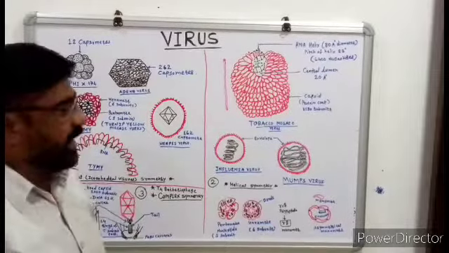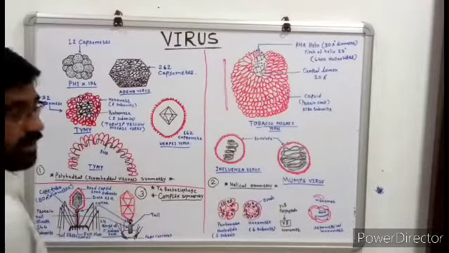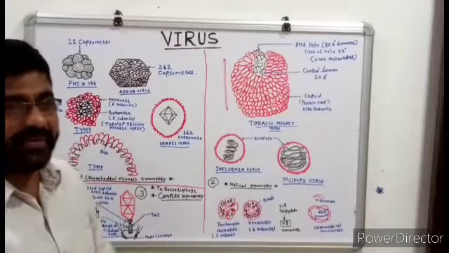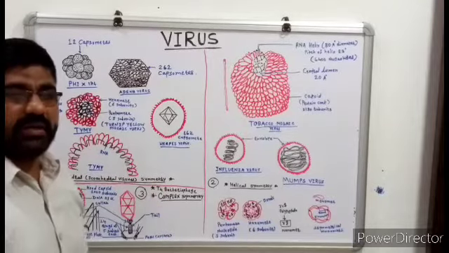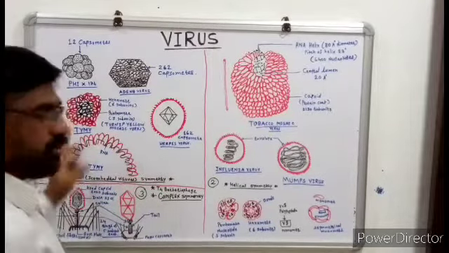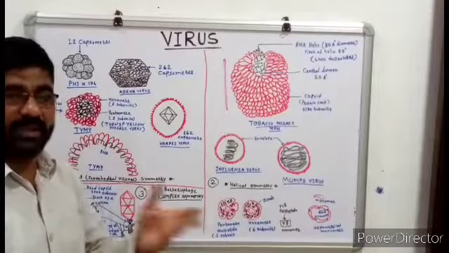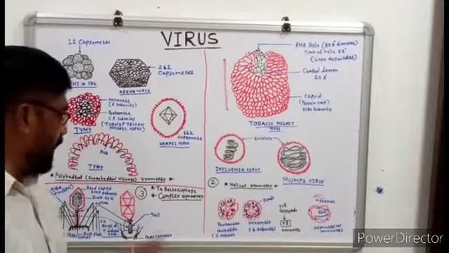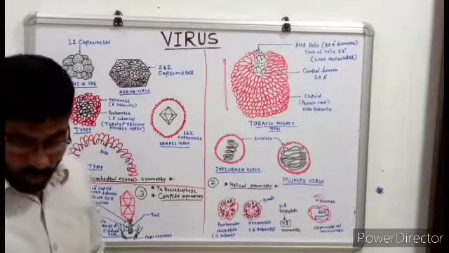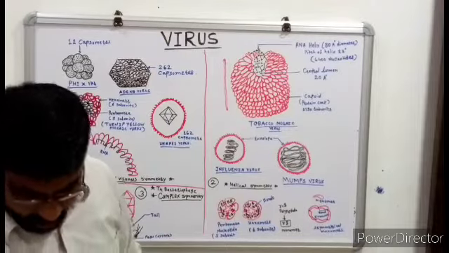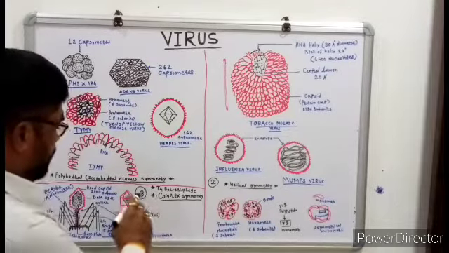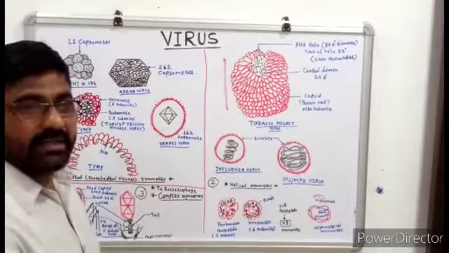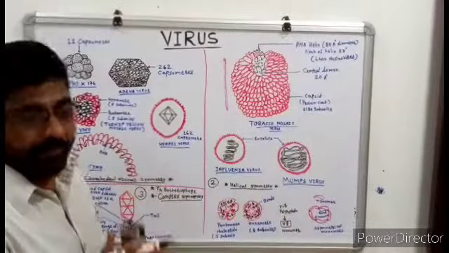For example, polyhedral or icosahedral viruses. On the basis of symmetry of the virus structure, there are three kinds of symmetry present in viruses. First is polyhedral or icosahedral symmetry, which may be either a naked or an enveloped capsid.